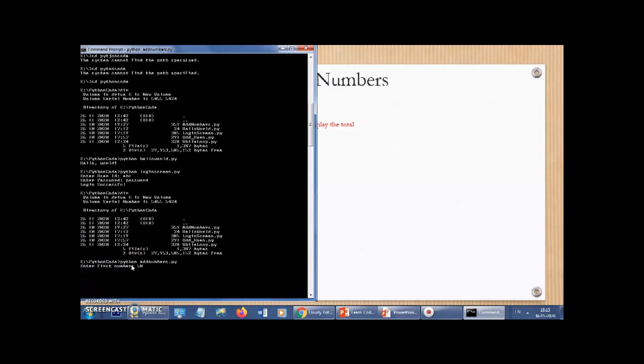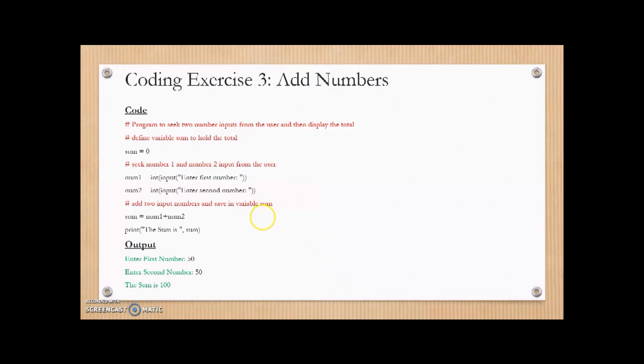So I'll say first number is 50. Enter the second number, which is 50. So whatever I've entered has gone into num1 variable 50, and num2 variable, let me change that to, let's say, 70. Okay, and let me press enter. The sum is 120. So we'll go back to the source code here.